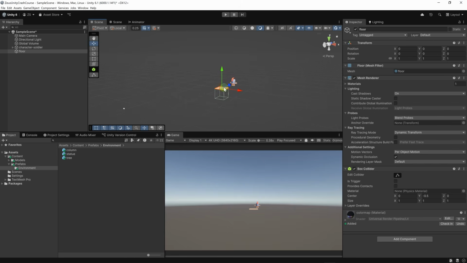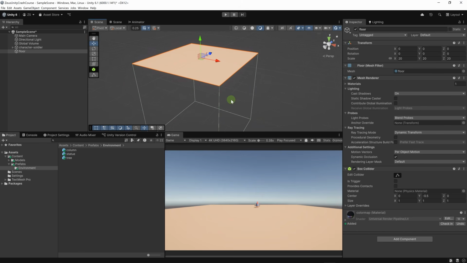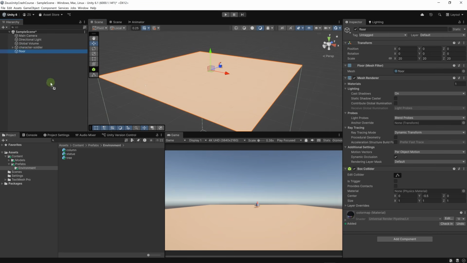So we have a thick floor here, and now let's reset the scale to 20. And you can see that everything has been scaled up by 20, even our box collider, but it's okay. We have a very thick floor. Let's also save the floor as a prefab.